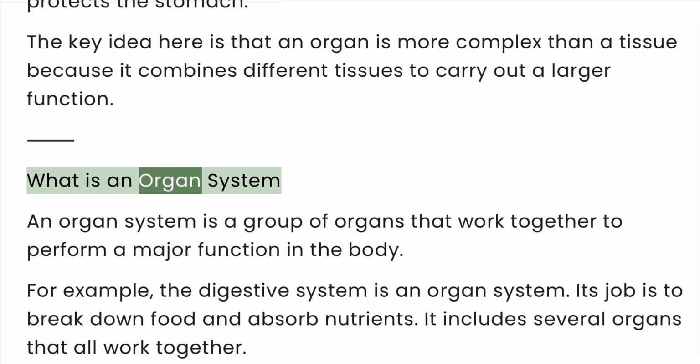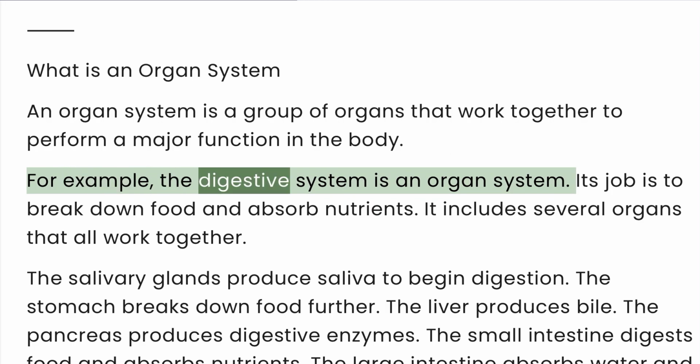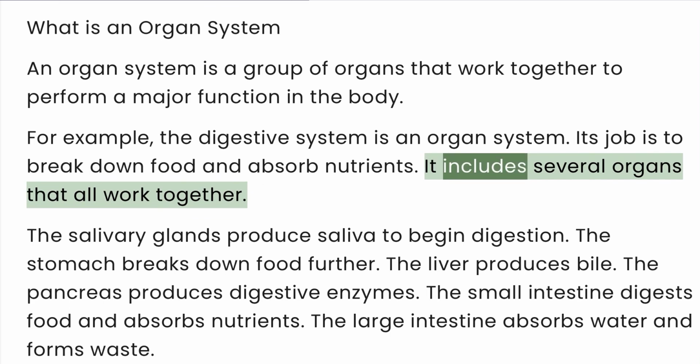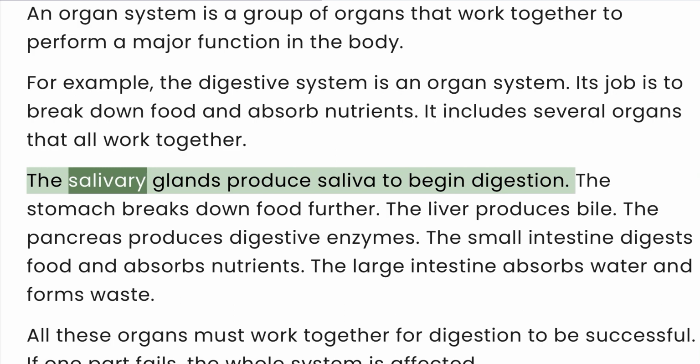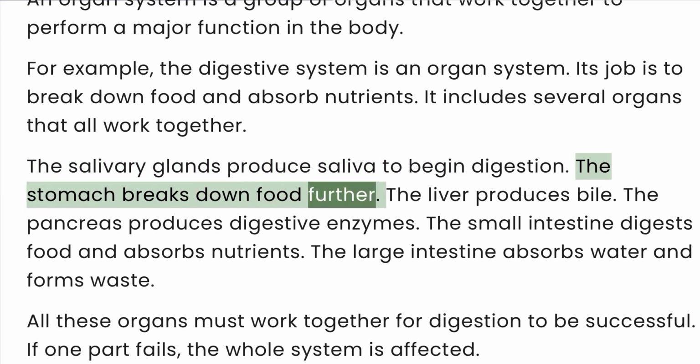What is an organ system? An organ system is a group of organs that work together to perform a major function in the body. For example, the digestive system is an organ system. Its job is to break down food and absorb nutrients. It includes several organs that all work together. The salivary glands produce saliva to begin digestion. The stomach breaks down food further.